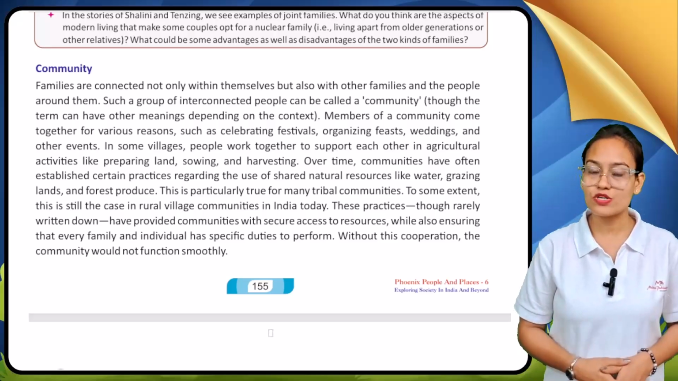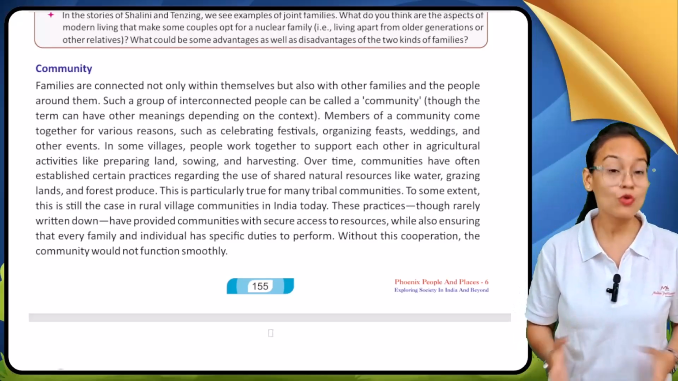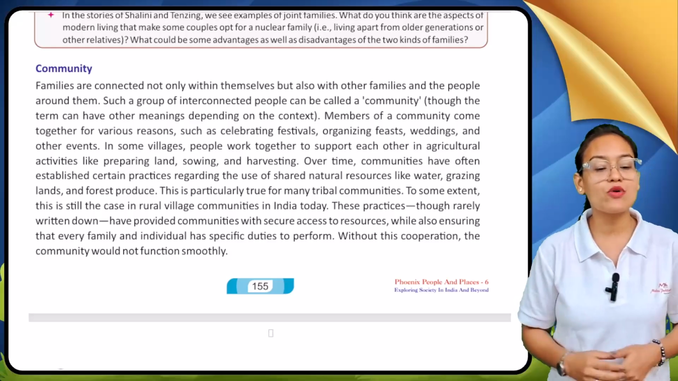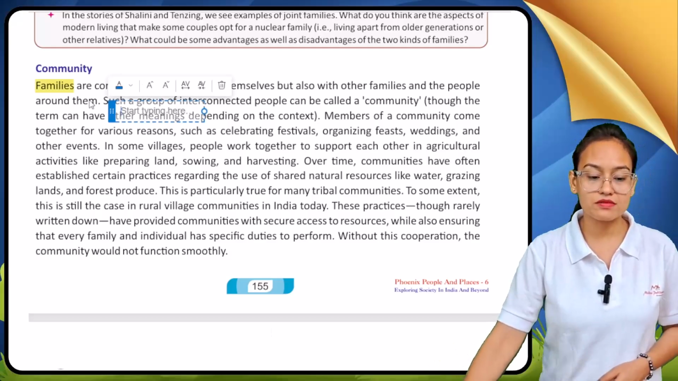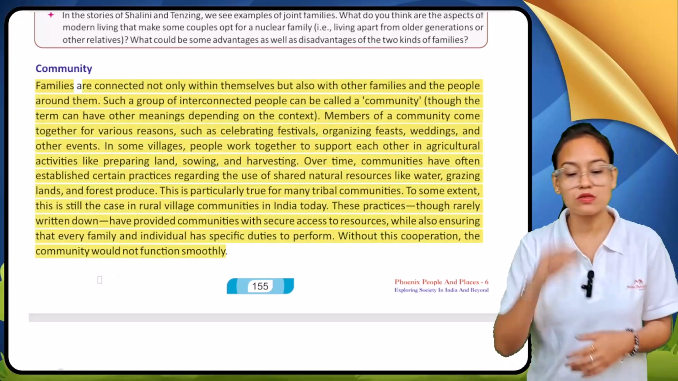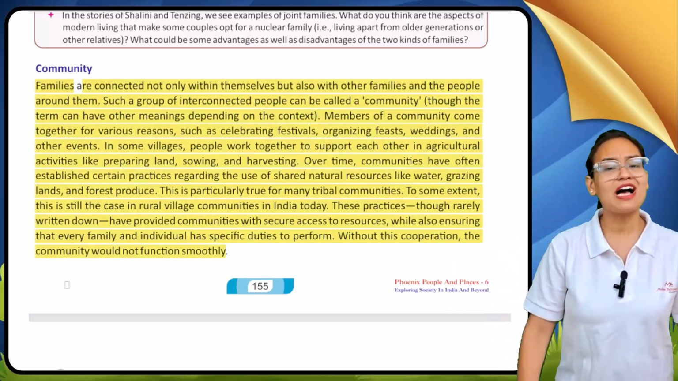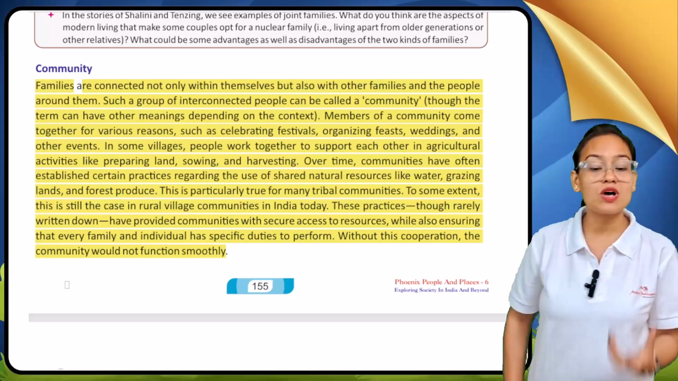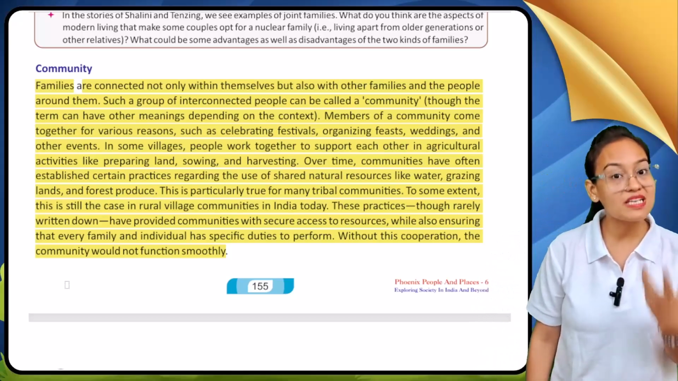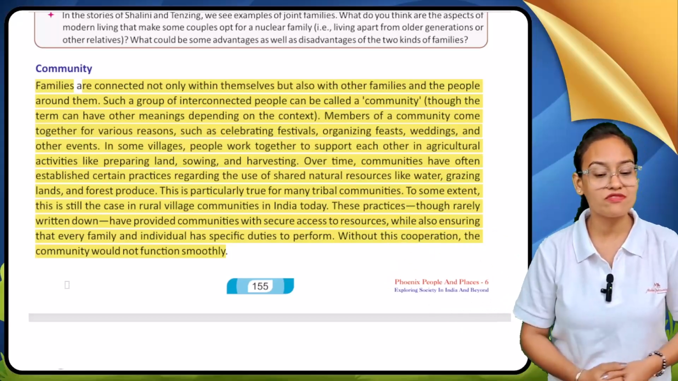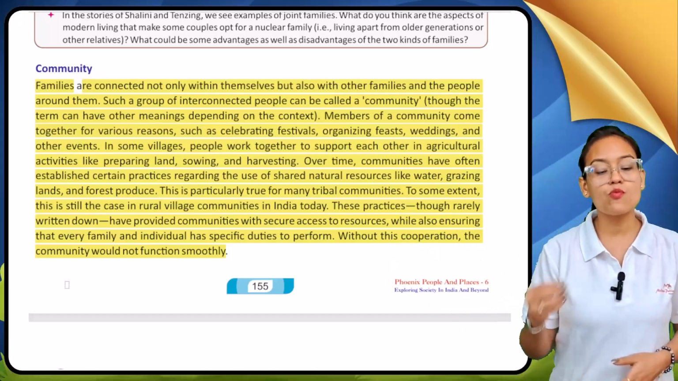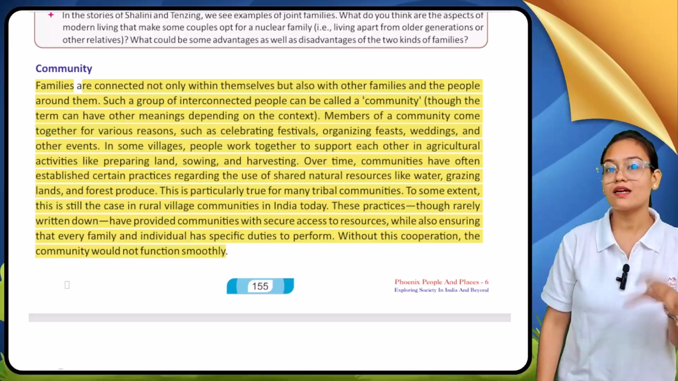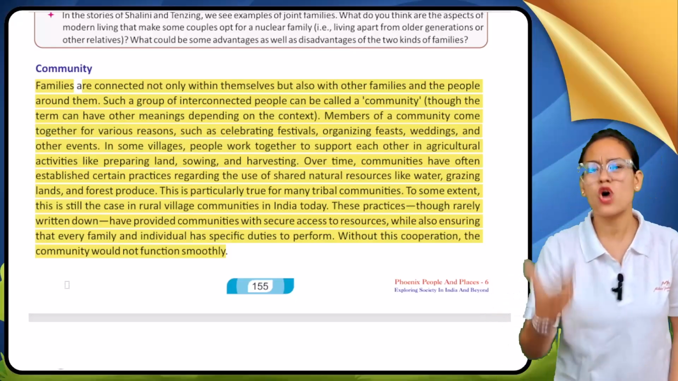The first topic which we are going to cover in today's class is community. Let's see, first of all, we live in a family and family is a part of the community. Now we are going to see the community where we live. Families are connected not only within themselves but also with the other families and the people around them. See, family is not only about the people who live under one roof, but family is also a part of the community. Such a group of interconnected people is called a community.